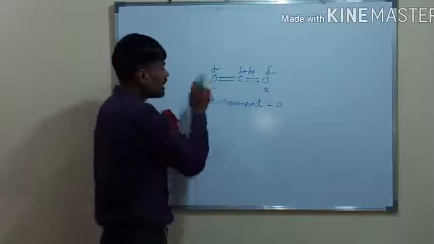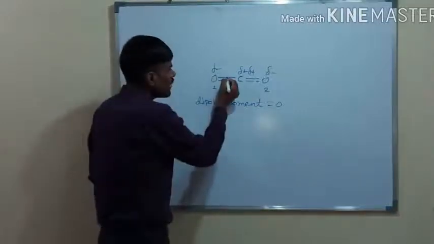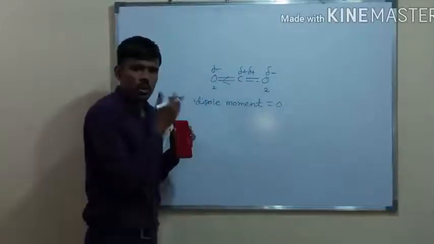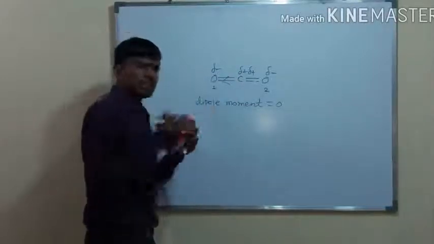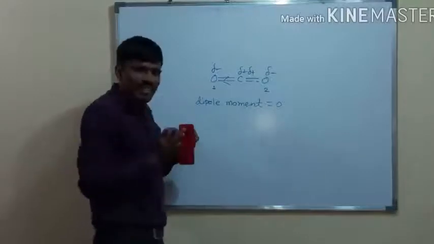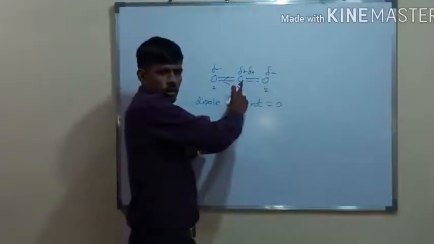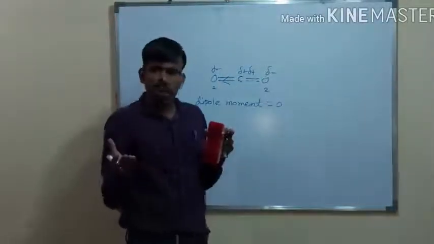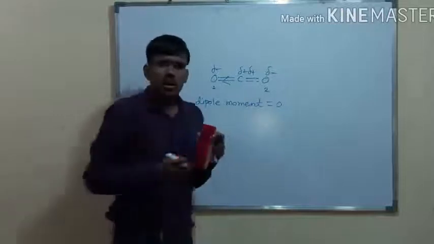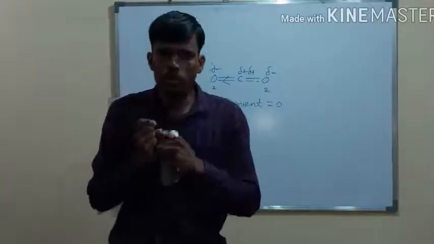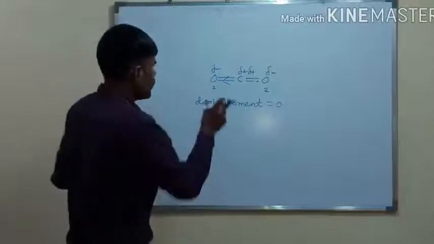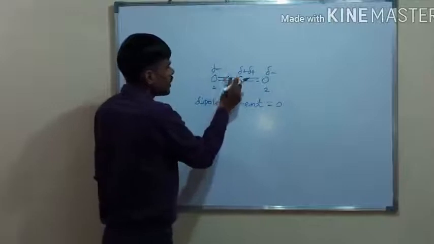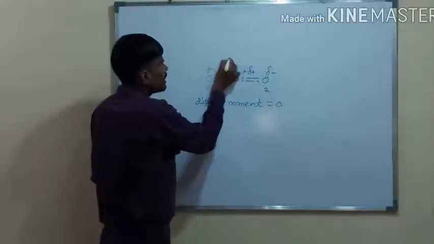Suppose the first oxygen attracts electrons towards itself, at that time carbon is more deficient, and this oxygen is also electronegative. This oxygen is also trying to pull electrons towards itself.